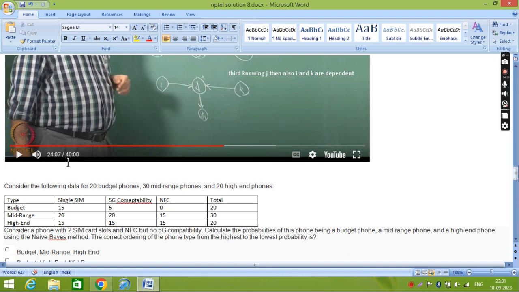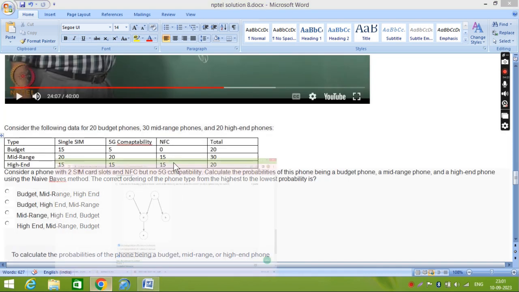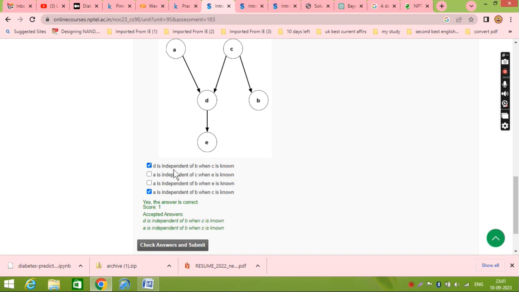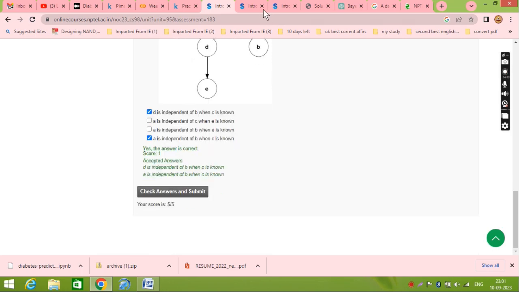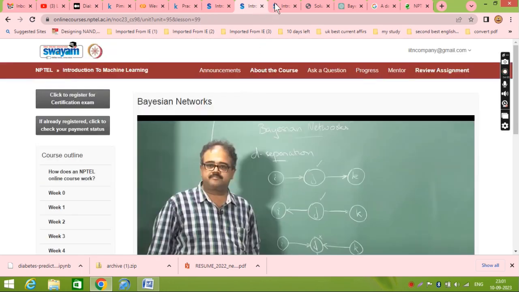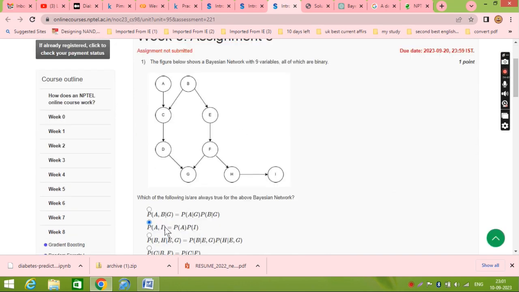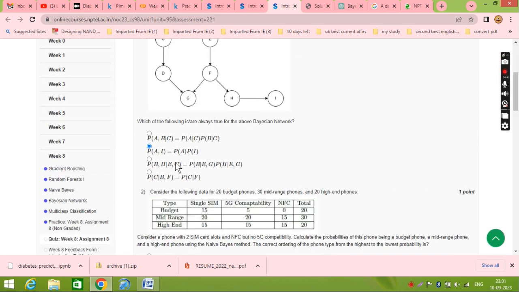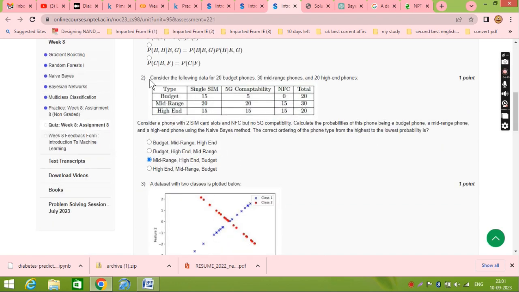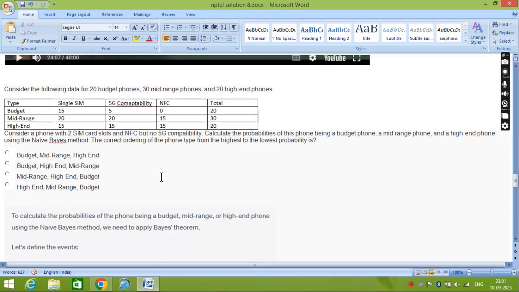He explained it at 24.07. You should go there, then you will get the answer. D is independent of B, and A is independent of B when C is known. You will submit and get 5 by 5. Now next, this is also the same. I am not saying this is the correct answer, but whatever he explained, I put this answer. Now the second also, I will not waste your time. Question number two we solved here.